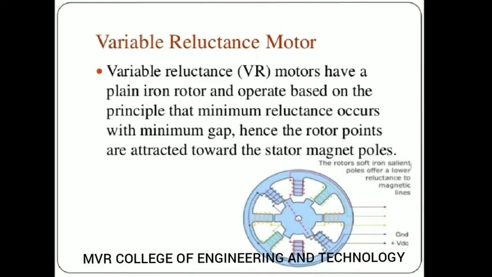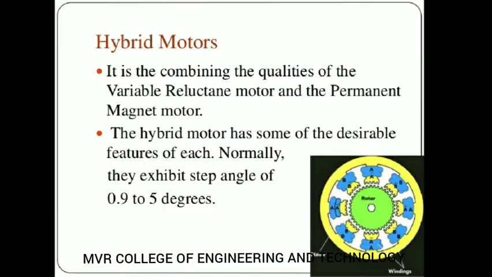So variable reluctance motors have a plain iron rotor and the operation is based on the principle that minimum reluctance occurs with the minimum gap, hence the rotor points are attracted towards the stator magnetic poles. So the rotor will rotate according to the magnetic poles in the stator. I mean to say, whenever you give the supply to the stator, it gets excited and acts as a magnet, then your EMF and MMF will be generated and it will rotate your rotor. So like this your variable reluctance motor will operate. Okay, let us go to the next slide.